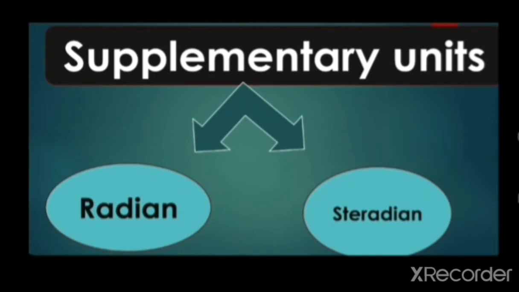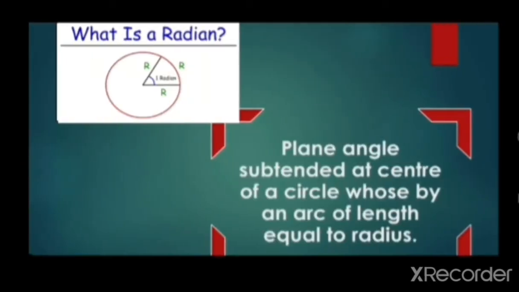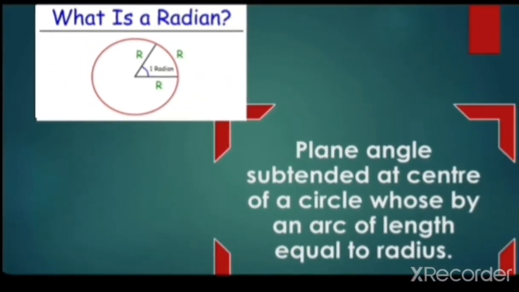The third one is supplementary units. So there are two types of supplementary units. One is for plane angle and the other is for three-dimensional solid angle. For plane angle it is radian, and for three-dimensional solid angle it is steradian. First let's discuss radian. So what is radian? Radian is the angle subtended at the center of a circle. You can see it is at the center of a circle. When the arc length is equal to the radius of the circle, the angle formed at the center is radian.